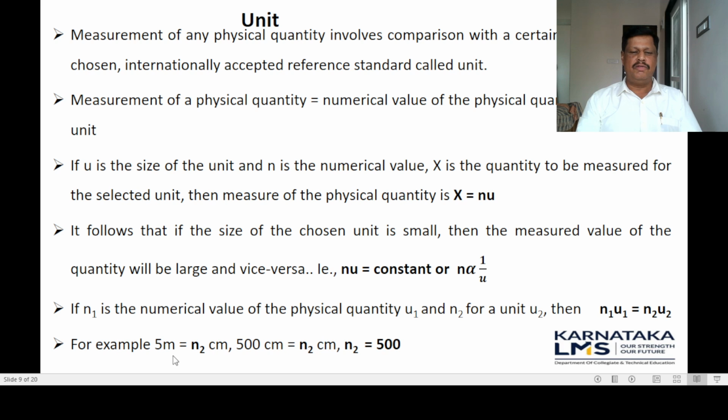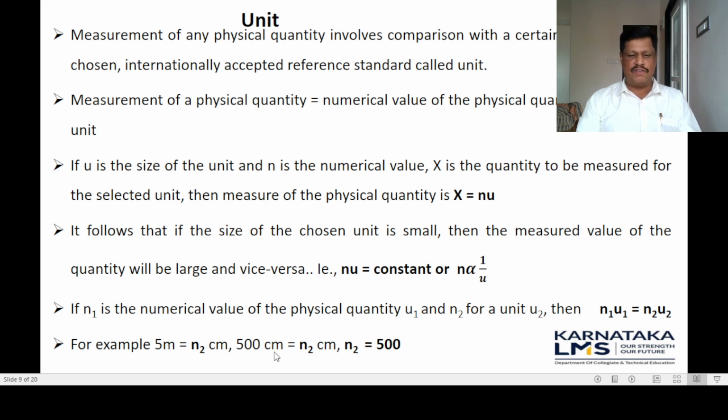For example, take the MKS system and the CGS system. 5 meter is the length in the MKS system, and the unit of length in the CGS system is centimeter. Then n1 u1 is equal to n2 u2, represented by 5 meter is equal to n2 centimeter. You know that 1 meter is equal to 100 centimeter, so 5 meter is equal to 500 centimeter.